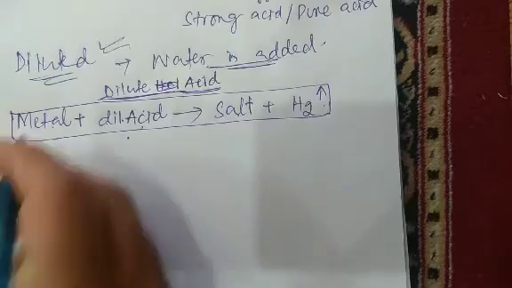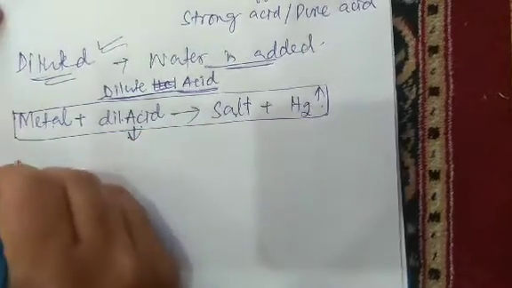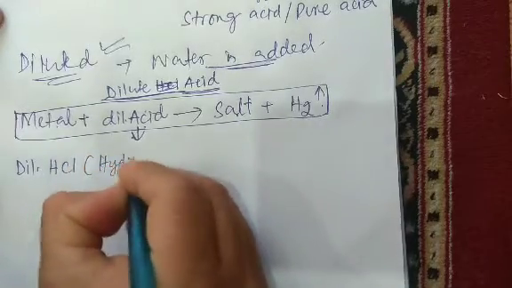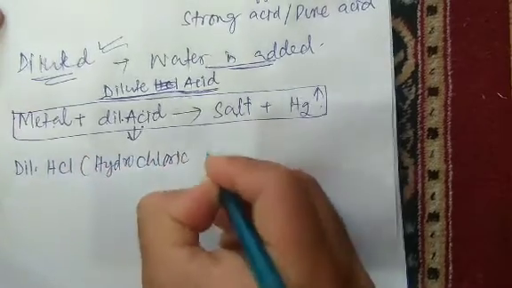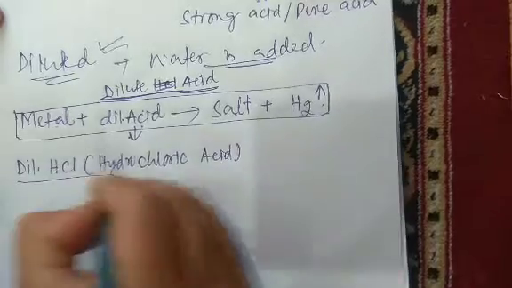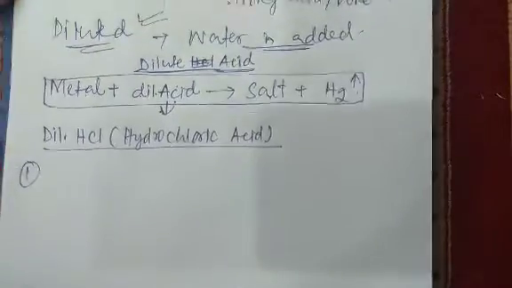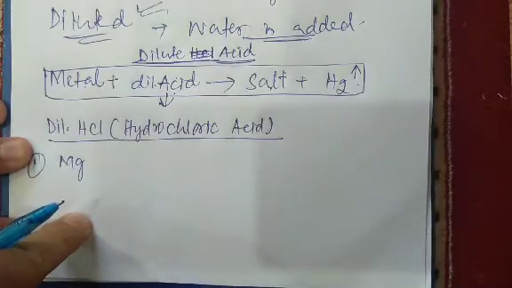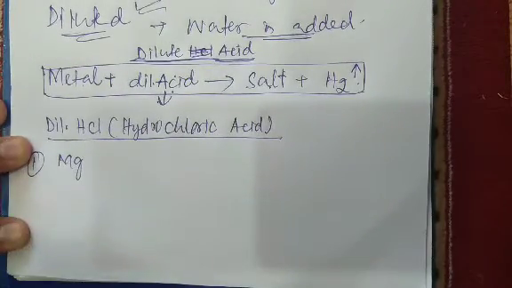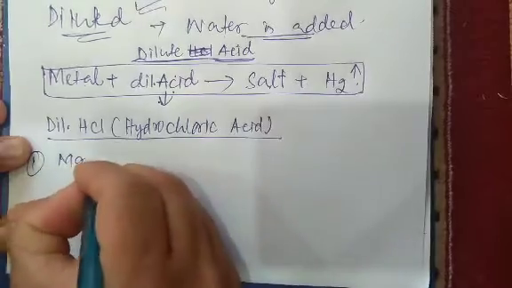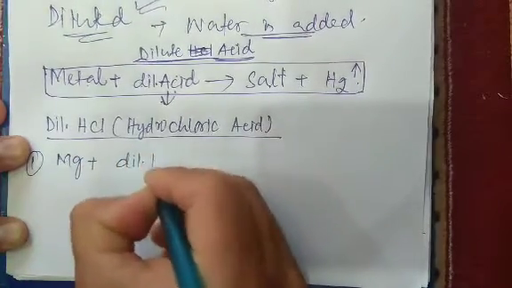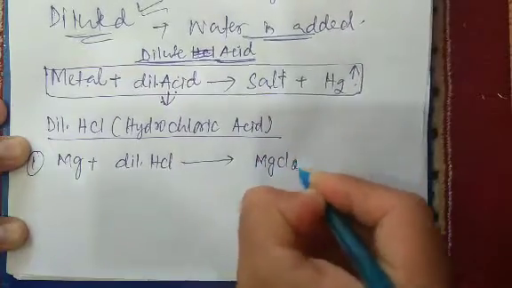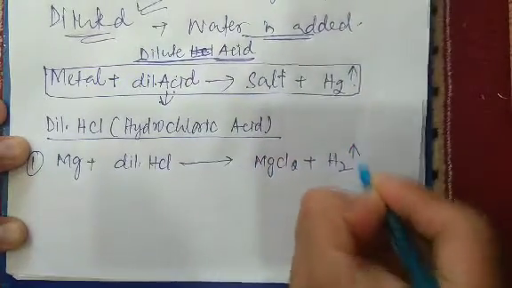We will take the example of dilute hydrochloric acid. The metal we will take is magnesium. It is highly reactive and shows a high level of reaction with dilute HCl. Magnesium, when added to dilute HCl, gives magnesium chloride, and hydrogen gas is liberated.